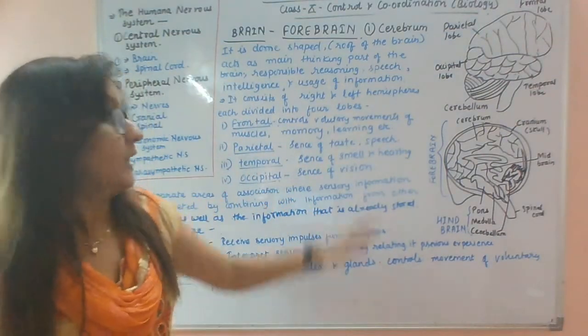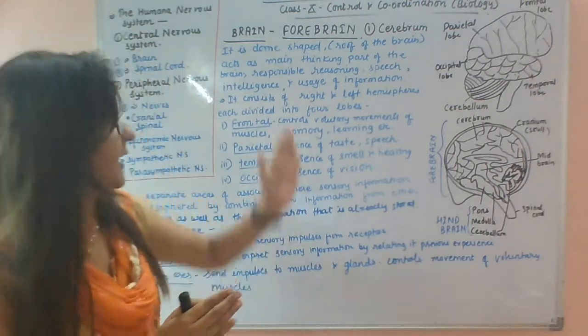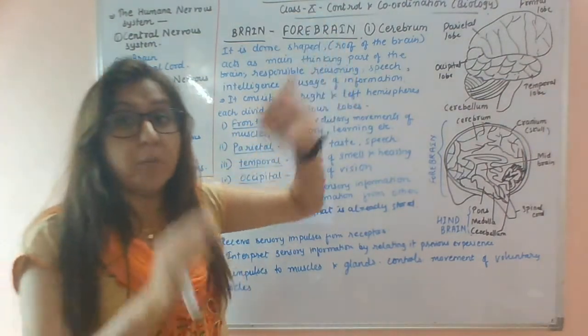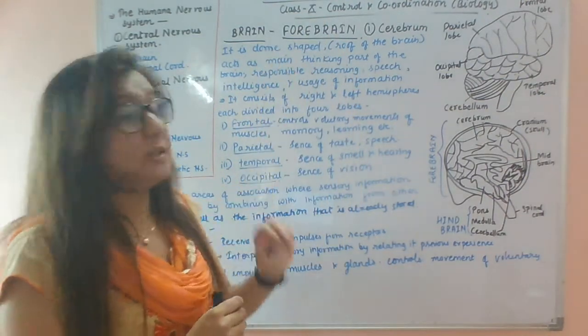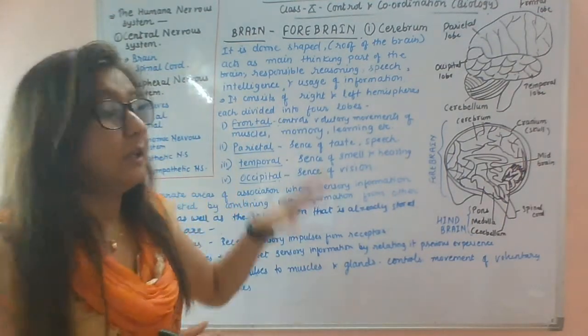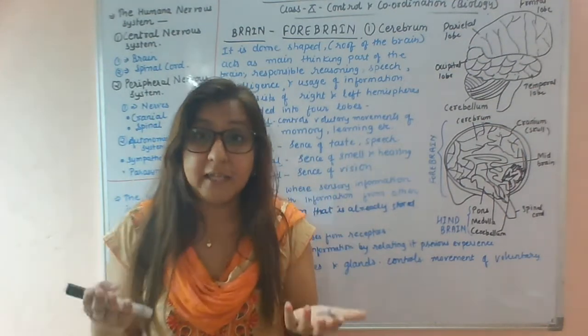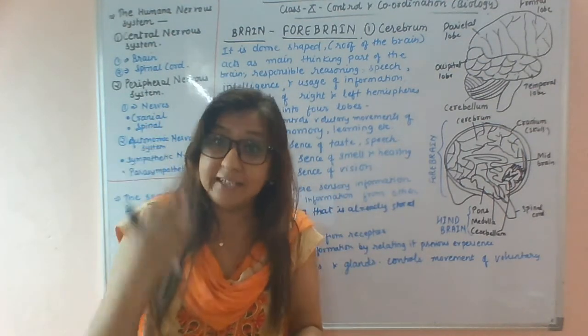First I will explain cerebrum. The biggest part of the brain is called cerebrum, which is dome shaped and is also called the roof of the brain. This is meant for the main thinking part: what we are thinking, what we are reasoning, your intelligence.